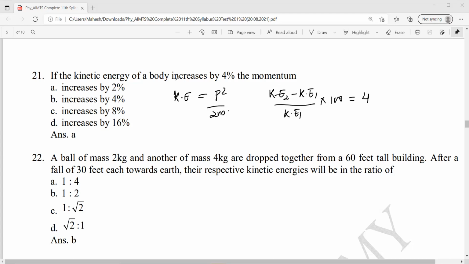Then they are asking, what is the increase in momentum? I can write like this.